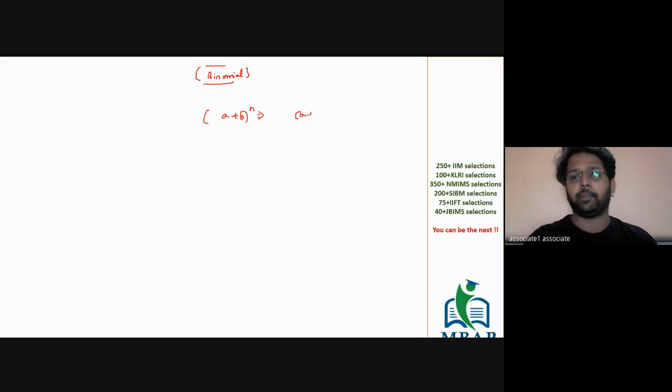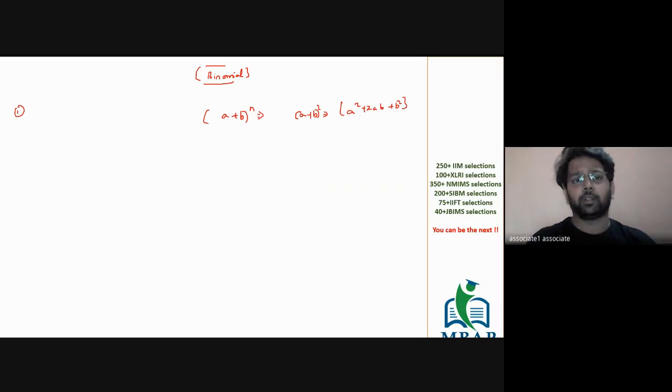As simple as if you have a plus b the whole square, we know a plus b the whole square will be nothing but a square plus 2ab plus b square, right? But let me tell you, the kind of question which comes repeatedly in the given examination of CAT will have three kinds of questions.